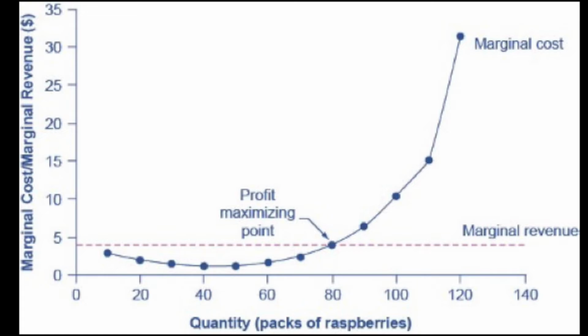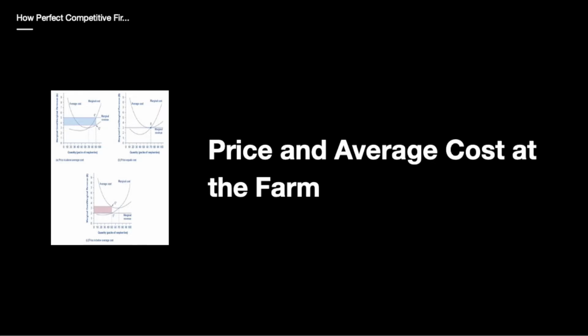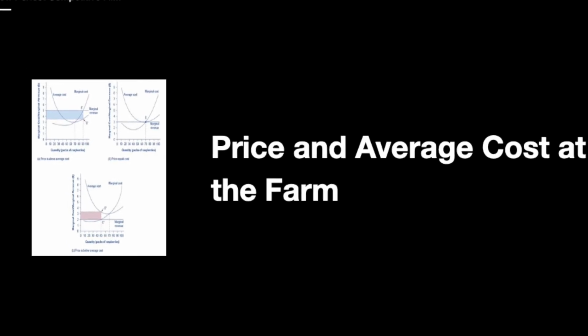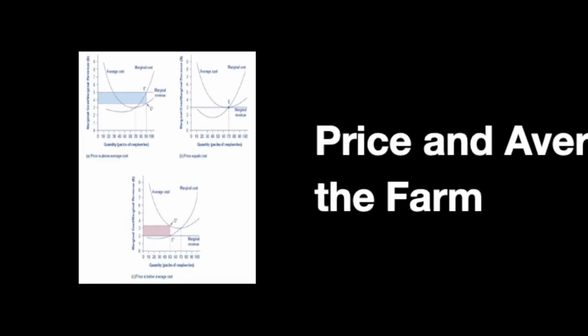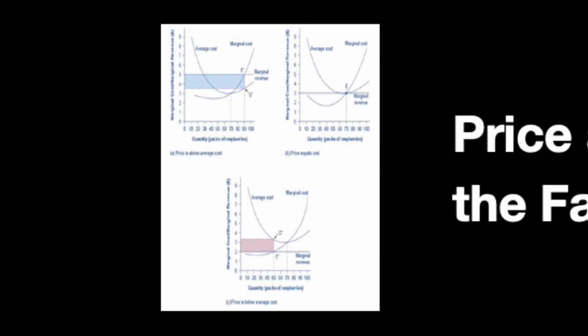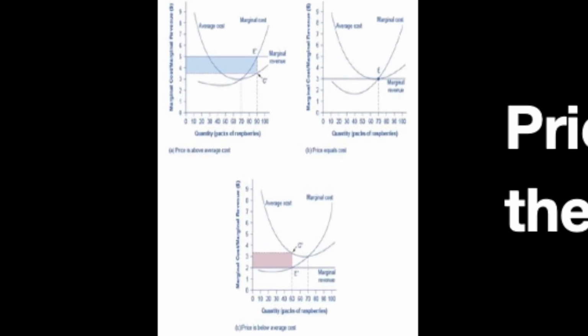The marginal cost curve is sometimes initially downward sloping if there is a region of increasing marginal returns at low levels of output. It is eventually upward sloping at higher levels of output as diminishing marginal returns kick in. Does maximizing profit imply an actual economic profit? The answer depends on the relationship between the price and the average total cost, which is the average profit or profit margin. Price and the average cost at the raspberry farm.